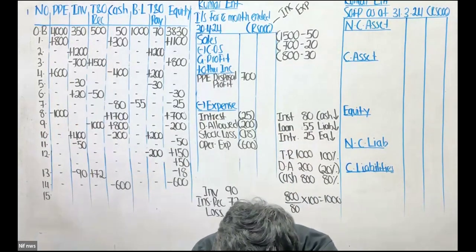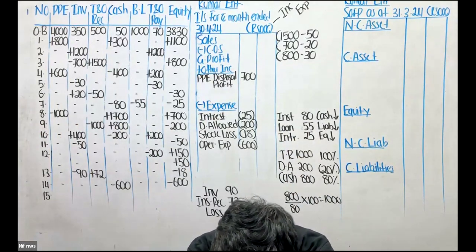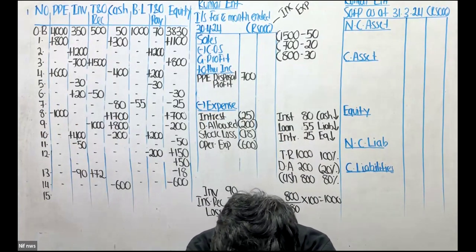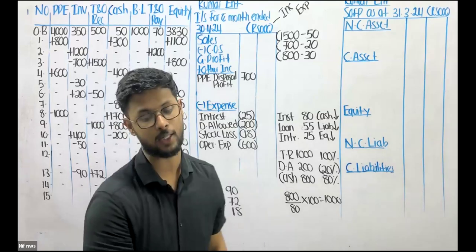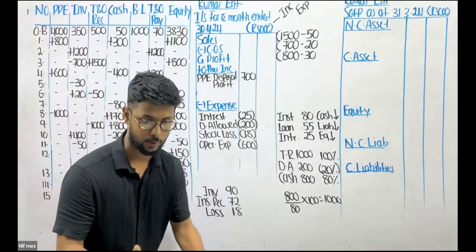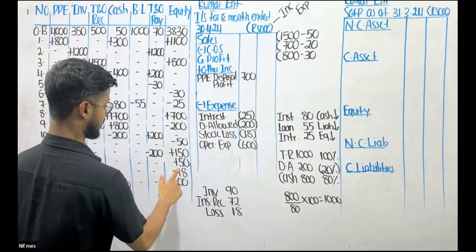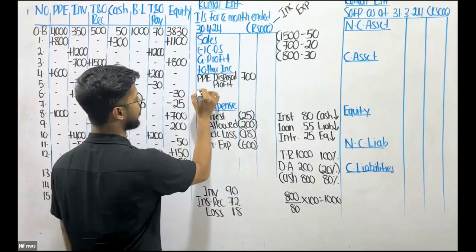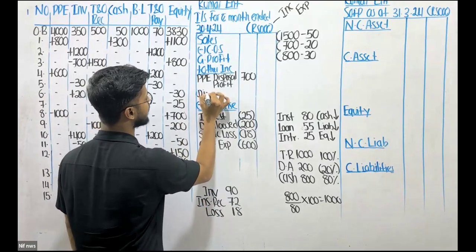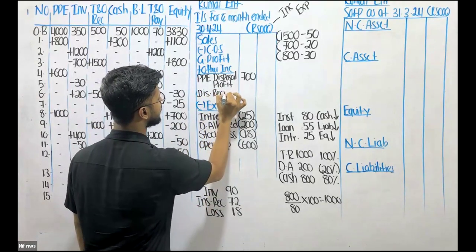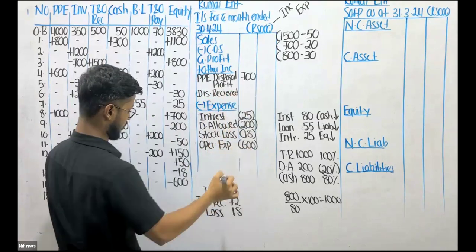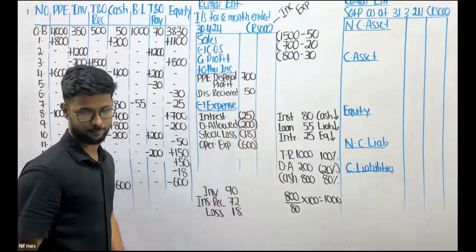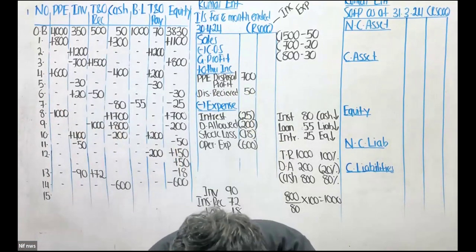Sir, in transaction 12, other income should be increased by discount received 50, right? Oh, yeah. Thank you, Hasna. Thank you, Zakia. Thanks a lot. Guys, extremely sorry. I missed out one thing in some rush. There is this 50. It is an income, right? This 50 is an income. Discount received. It should have been recorded as other income. Extremely sorry. In the rush to explain, I forgot it. 50. Thank you, Hasna, and thank you, Zakia.